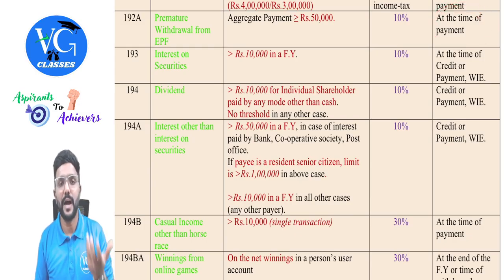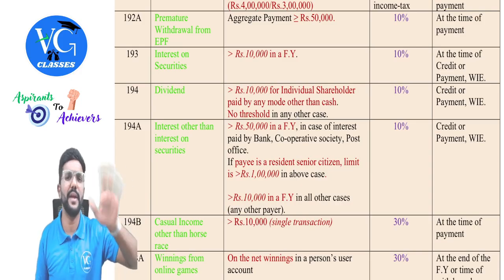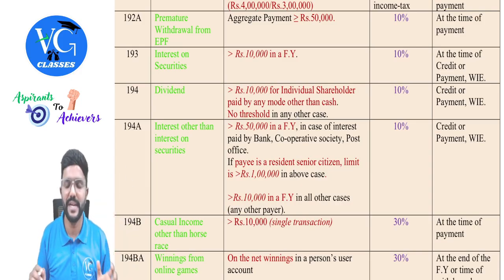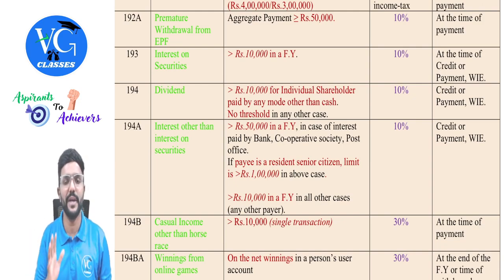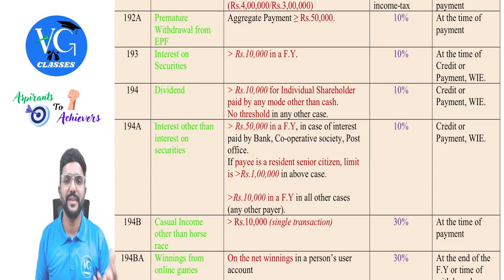And when the amount is withdrawn from the PF fund, if the amount is exempt in the hands of employee, then the payer need not deduct TDS. So TDS has to be deducted not only under this section, anywhere, guys. Only if the income is taxable in the hands of payee, the payer has to deduct TDS. Same way here, when the amount is withdrawn from the PF, if it is taxable to the employee, only then the TDS has to be deducted.